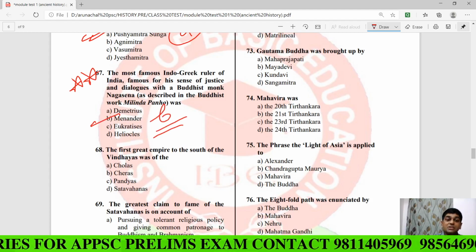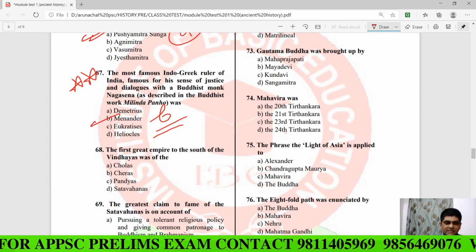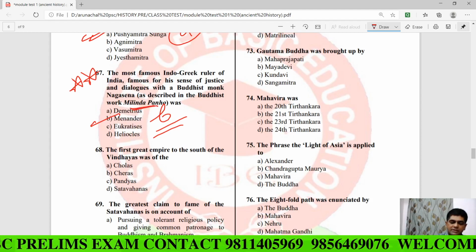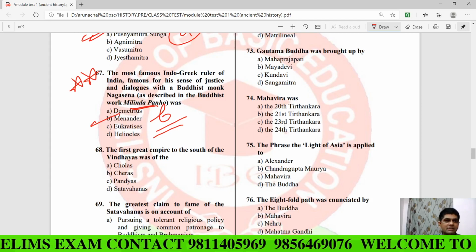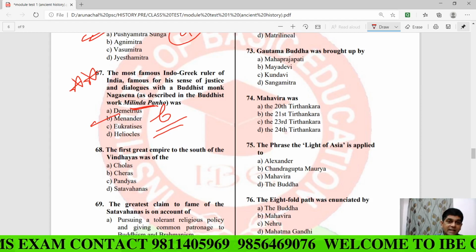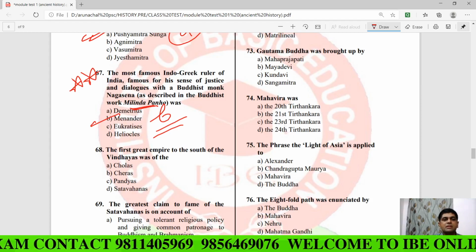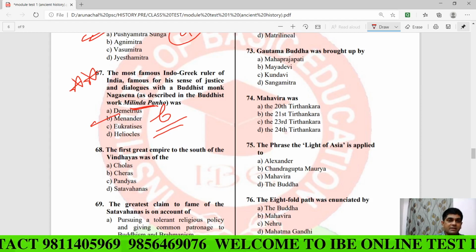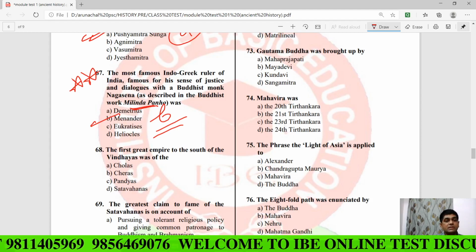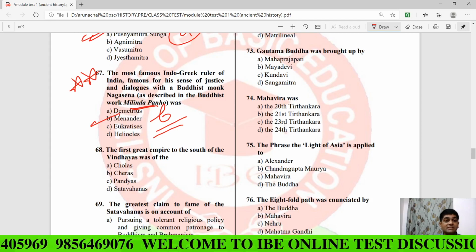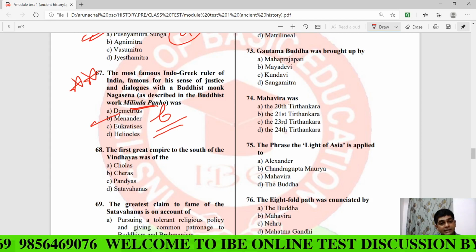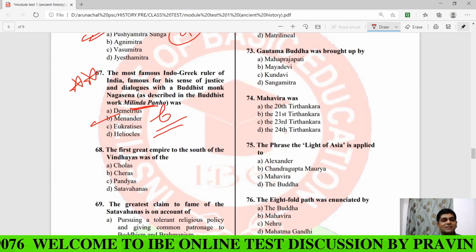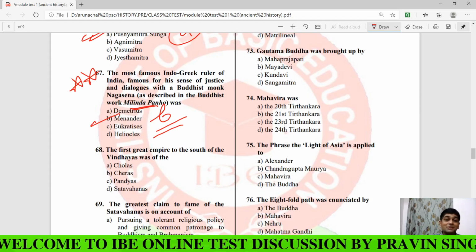He was one of the greatest Indo-Greek rulers in the Indian subcontinent, and there is a book called Milinda Panha. This book is written in which language? In the Pali language. In this particular book, there is a dialogue, a conversation between the Buddhist monk Nagasena and the Indo-Greek ruler Menander. After this discussion, Menander was very much influenced by the teachings of Gautama Buddha, and then he embraced Buddhism. Who, my dear? Menander. And who was Menander? Menander was the Indo-Greek ruler, my dear.